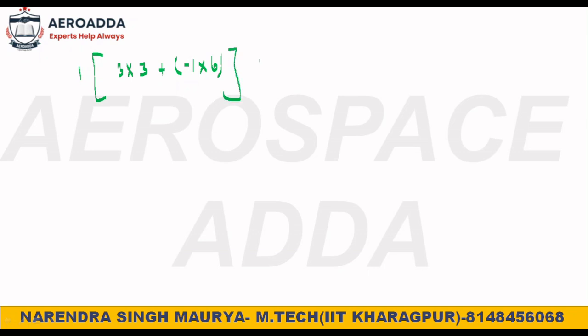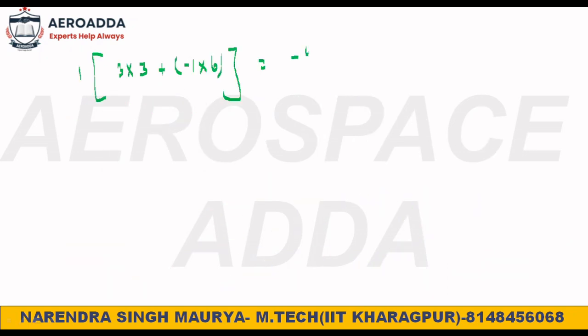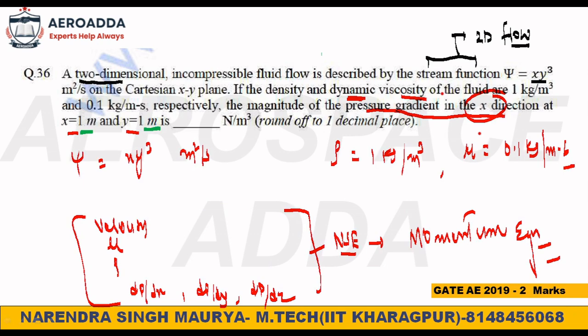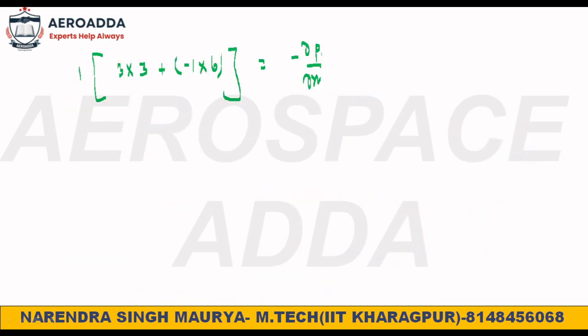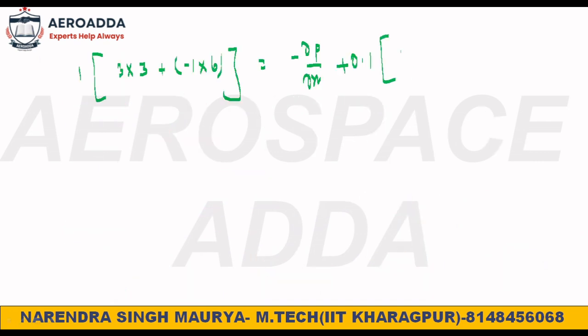This is completed now. It is equal to, I am interested in ∂p/∂x, the pressure gradient they are asking for. The mu value they have given is 0.1. Now check, ∂²u/∂x² is given as 0 and this one is given as 6. Keep inside: 0 plus 6.